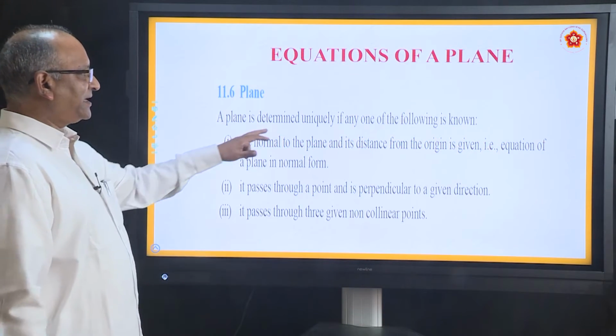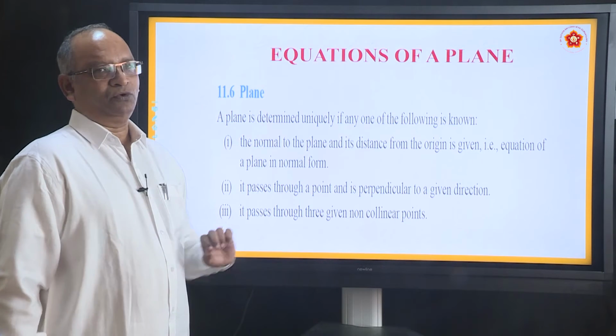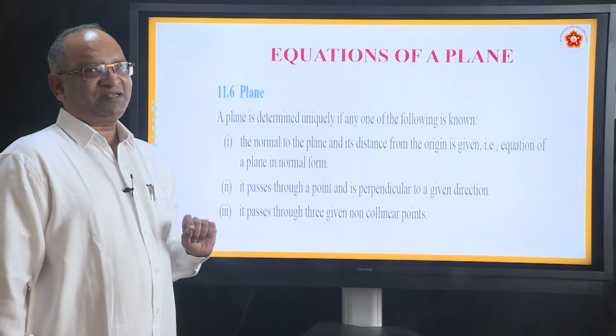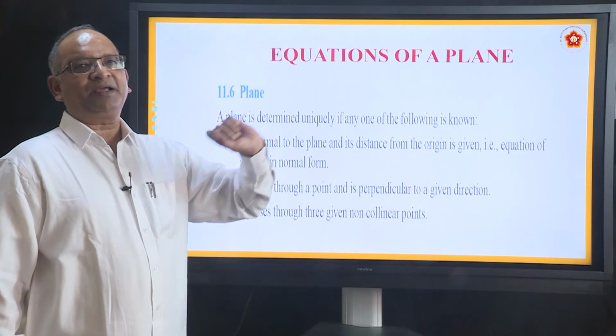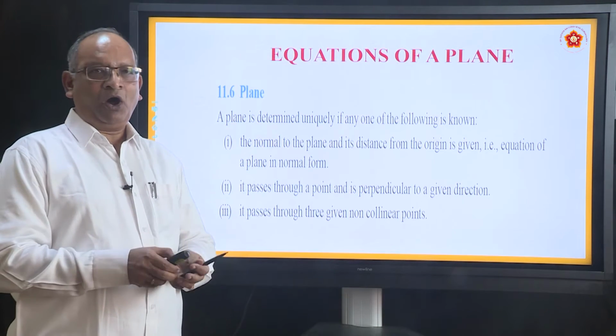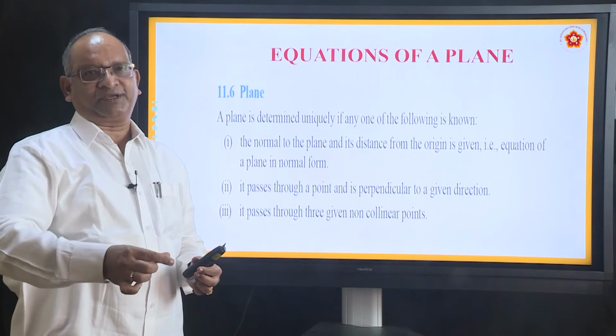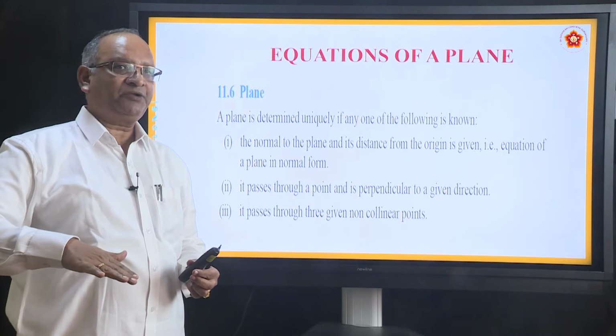A plane is determined uniquely if one of the following is known. What is the first thing? The normal to the plane. Normal means perpendicular. For example, you have a table. On the table, if you put a stick, we say the stick is perpendicular to the plane. So, what you should know?